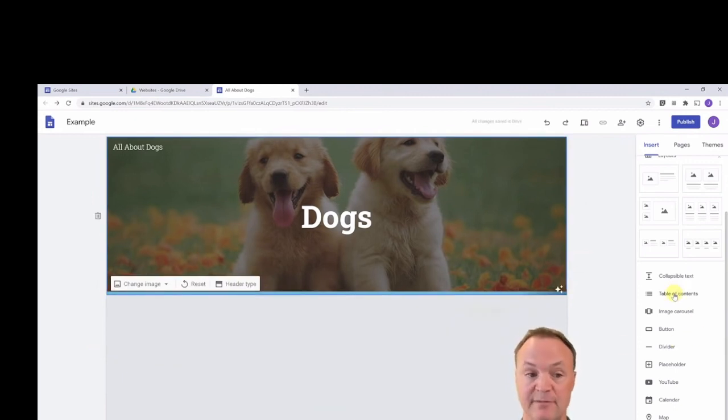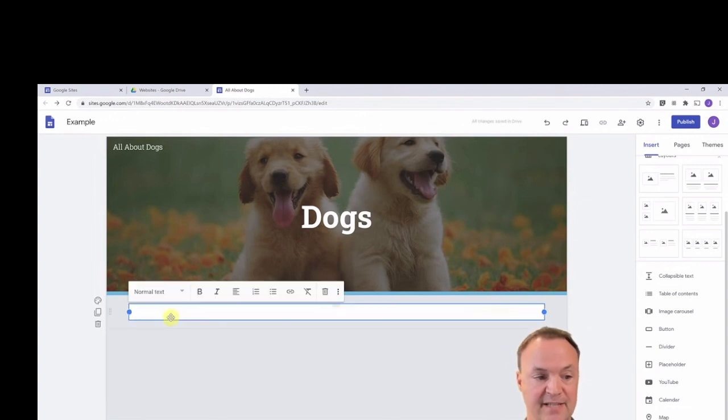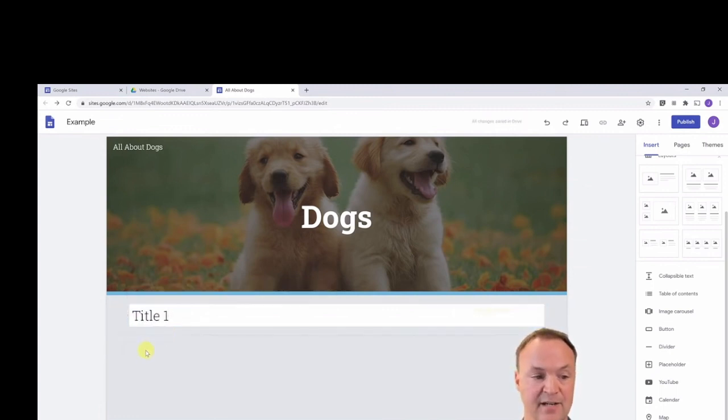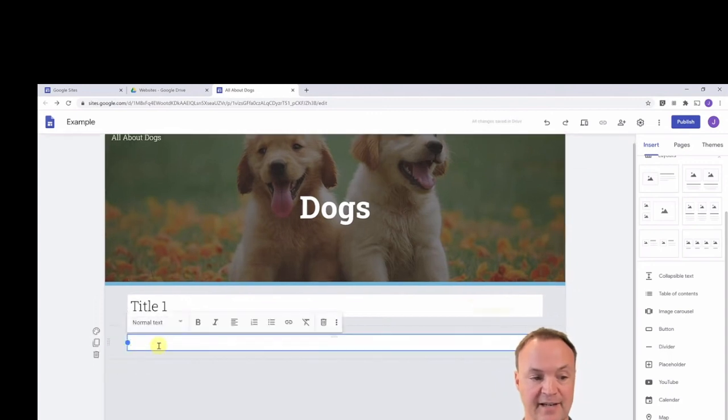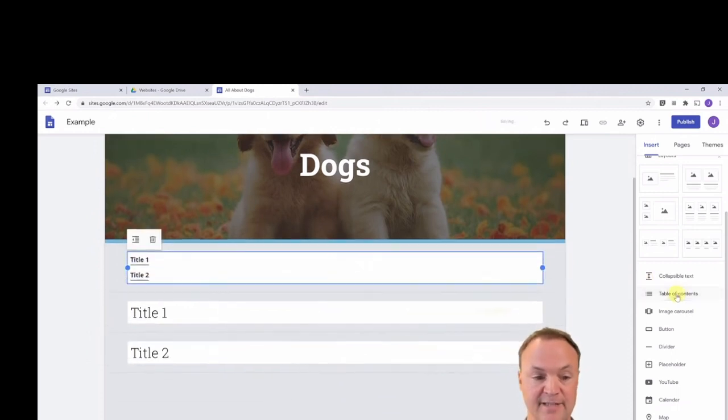We have a table of contents. Now with a table of contents, what you need is to be putting headers in place. So if I put some text in here, I'll just put title 1 and drop down, I need to make this a heading here. If I put another one here, and I'll just call this title 2, again, you need to make sure that you have this as a heading. Now, if I add my table of contents, it automatically picks up these titles. So they have to be headings when you put them in.